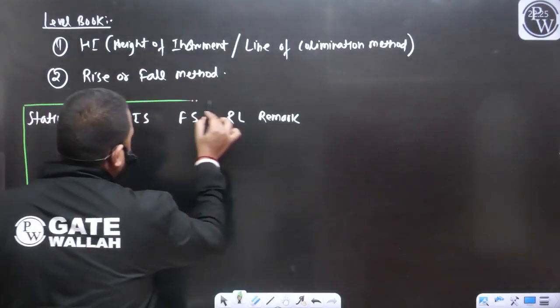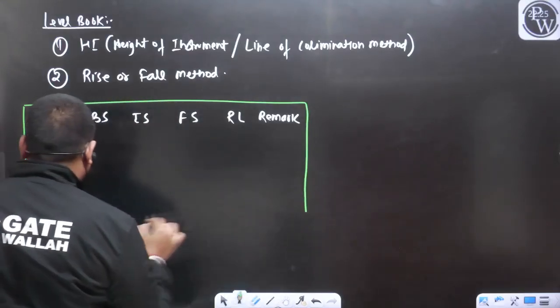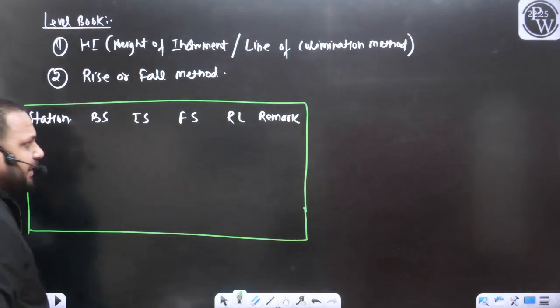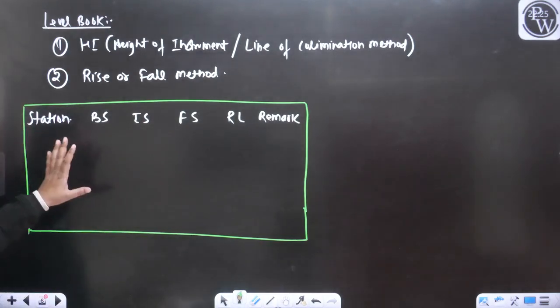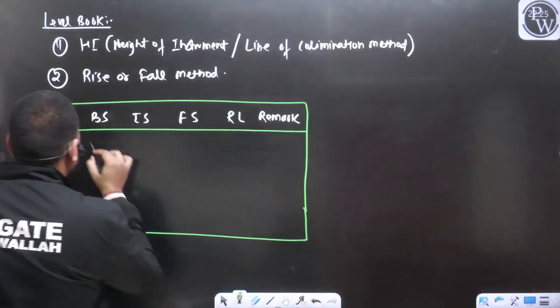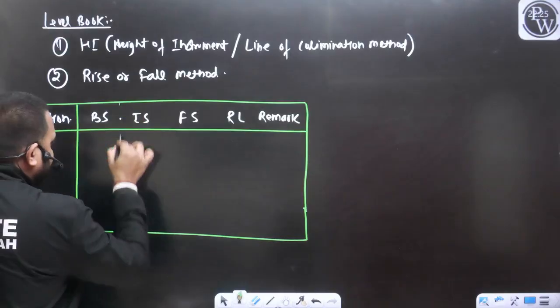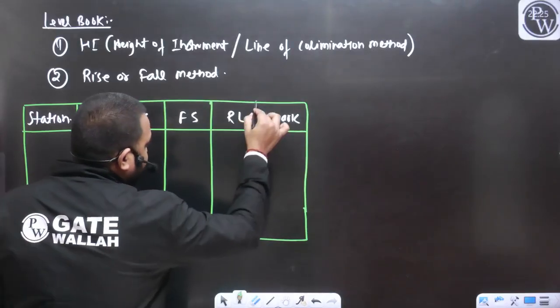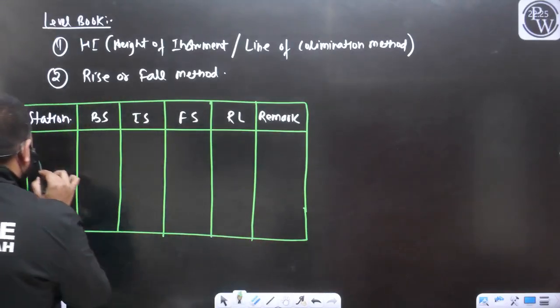The number of rows will increase depending upon your survey work. How many readings you are taking, on that basis this table may get extended. So this is the station, back side, intermediate side, fore side, RL and remark.